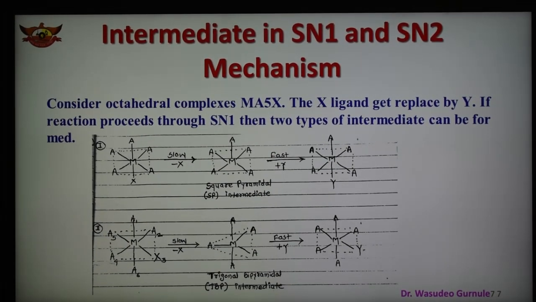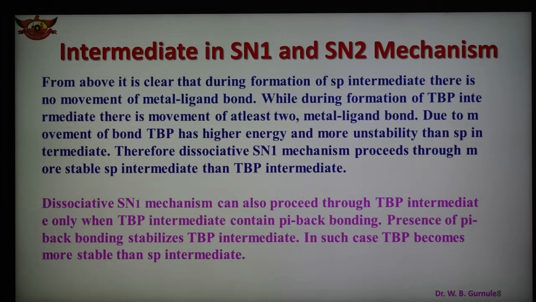Therefore, the dissociative SN1 mechanism takes place through the more stable SP intermediate as compared to the TBP intermediate. So we can say that the dissociative SN1 mechanism can also take place through the TBP intermediate only when the TBP intermediate contains pi back bonding. The presence of pi back bonding stabilizes the TBP intermediate, and therefore in such a case TBP becomes more stable as compared to the SP intermediate. So this is the part which is shown here.